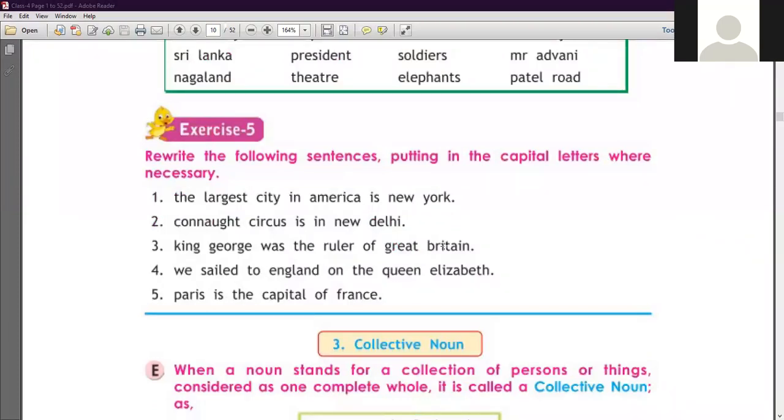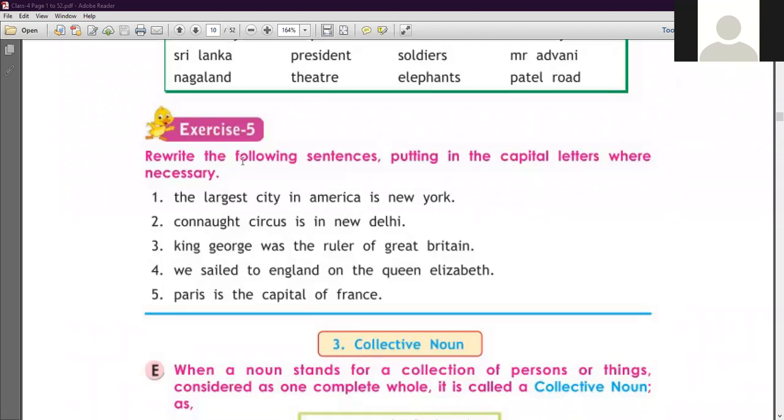So you have to rewrite the following sentences putting in the capital letters where necessary. आपको sentences को वापस write करना है और आपको क्या करना है, putting in the capital letters, जहाँ भी जरूरत है वहाँ पर आपको capital letters put करना है. So let's start this exercise.